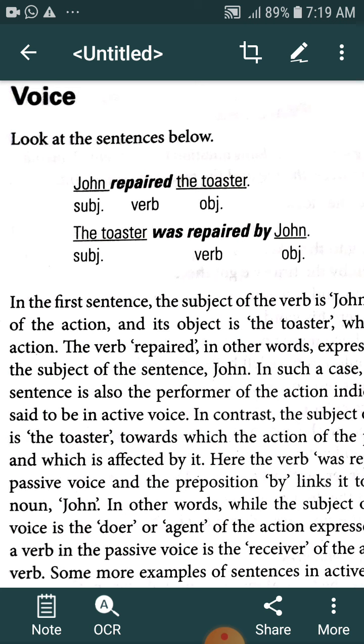The editor wants to focus on the people, and that is why he begins his sentence with the object. "People are affected by the tsunami. People are given some food and drink." In such sentences we give importance to the people, not to the tsunami.